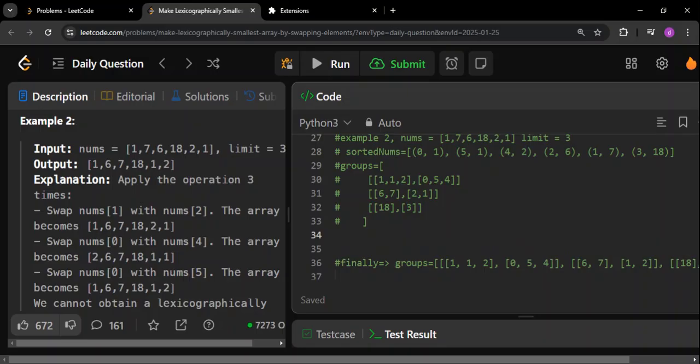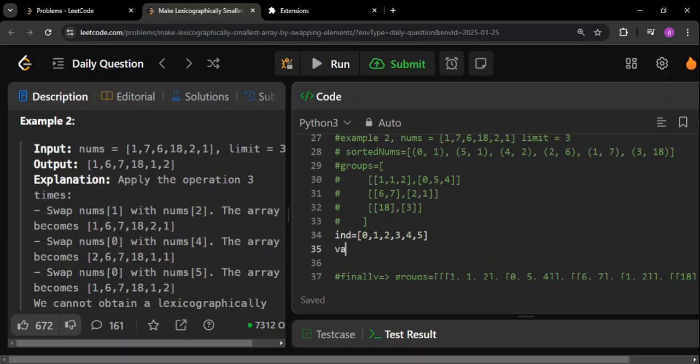So let me finally write the answer here. I will write the indexes first, so it becomes very clear to you. How many indexes are there? 0, 1, 2, 3, 4, and 5. Okay, these are the indexes, and this is going to be the values. Let me just write IND, just for your reference, then we'll finally see the answer. Initially, let me write 0 in all of them, just as a placeholder.